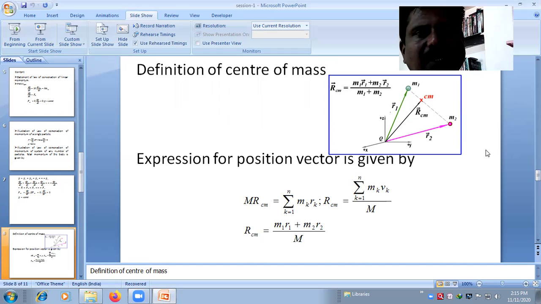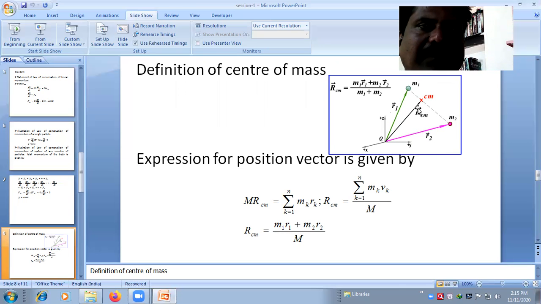Here, in the diagram, this system contains two particles, m1 and m2, and r1 and r2 are the position vectors of these two particles from the fixed reference point, from which you are going to measure all these things.